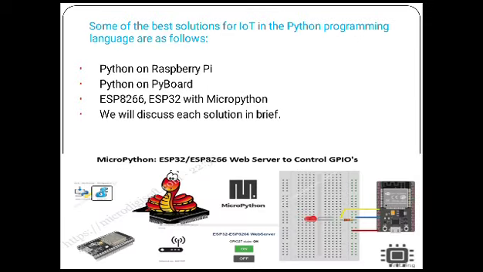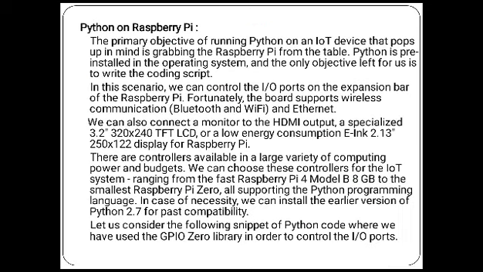Some of the best solutions for IoT in Python programming are Python on Raspberry Pi, Python on PyBoard, and ESP8266, ESP32 with MicroPython. One by one we can discuss in detail how a controller works and how we can interact with the sensor and actuator.